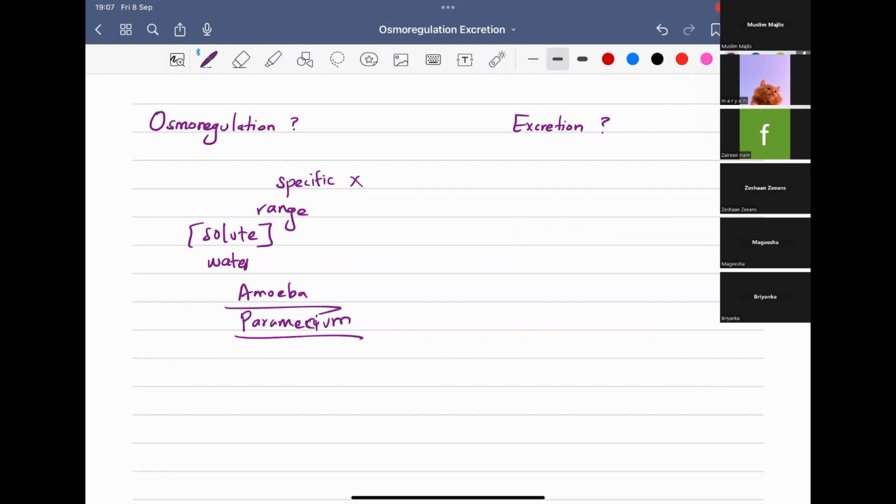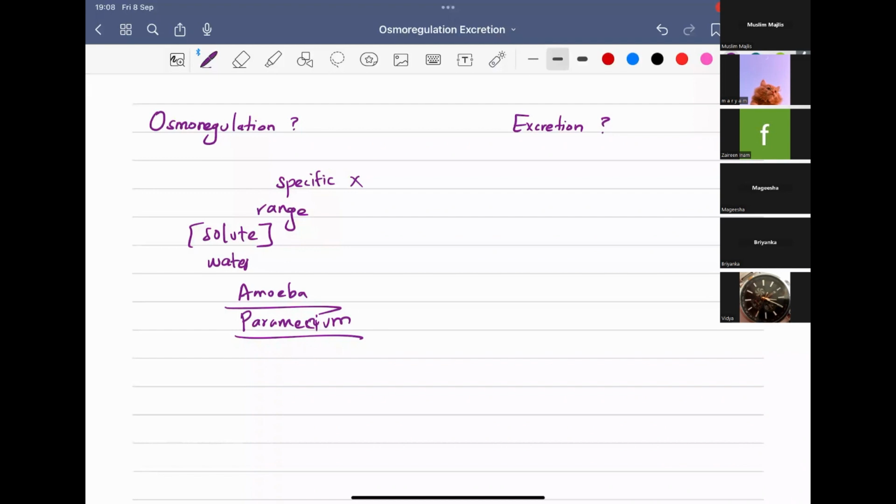So I underlined. You might have studied them. They are the unicellular organisms studied under kingdom Protista, I think. That is in unit 3. You might have come across a word called contractile vacuoles. These are the structures used by unicellular organisms such as amoeba and paramecium for osmoregulation.